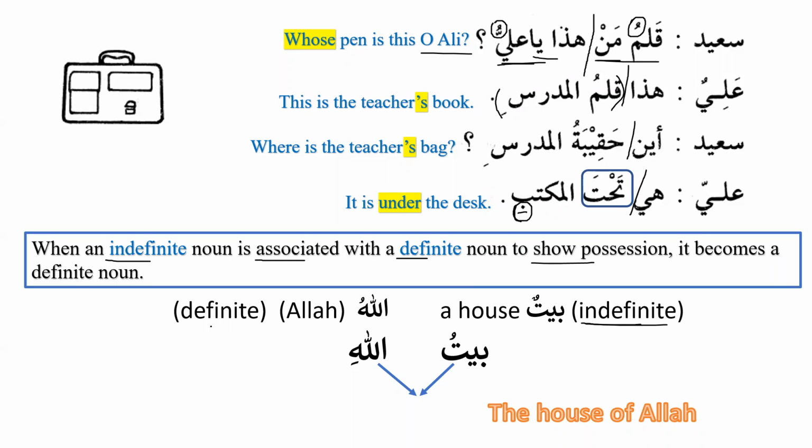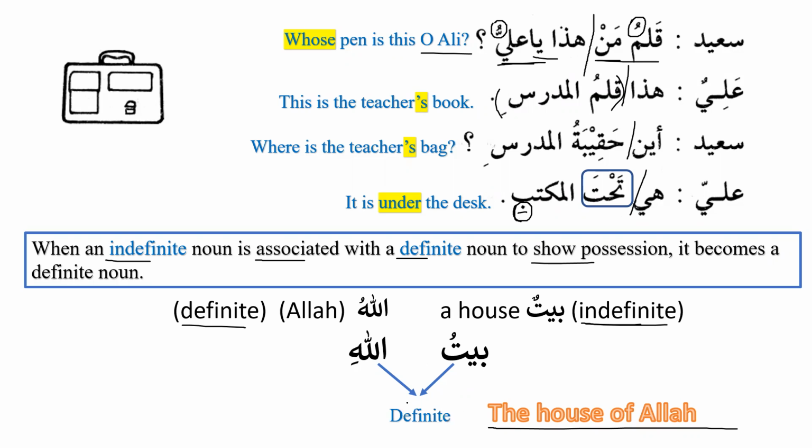Lafdul jalala, nothing can be more definite than lafdul jalala, right? It is definite. Okay, now when we want to say the house of Allah, we say Baytullahi. What do we say? Baytullahi. Now what happened? Baytu was indefinite, but because of lafz al-jalala, now it has become definite.